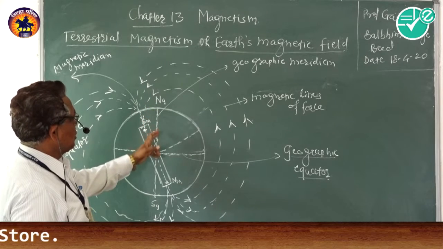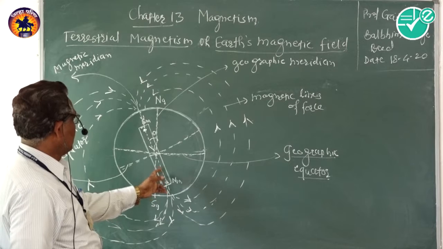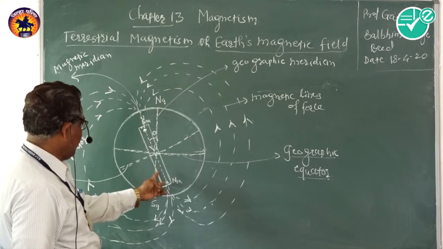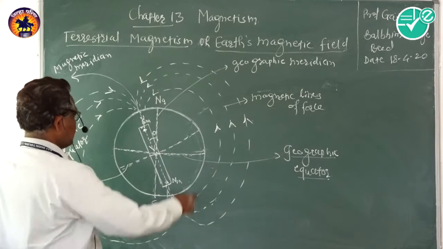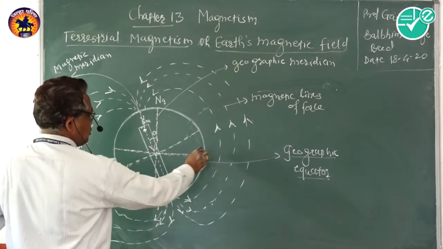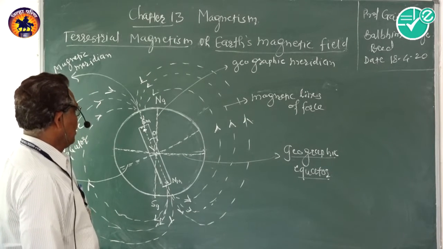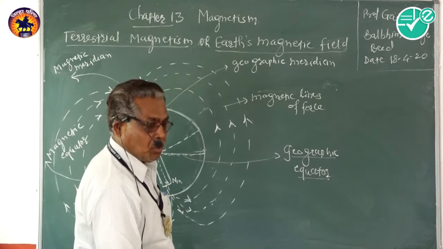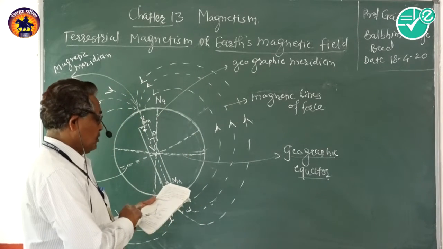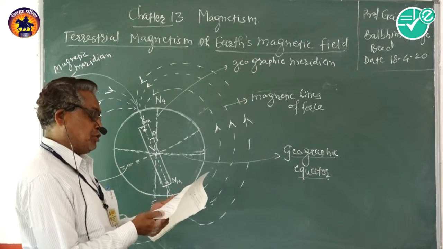Now this is nothing but the geographic meridian, this is the magnetic meridian, this is the geographic axis, this is the magnetic axis, this is the magnetic equator, and this is the geographic equator. Now we have to see further the angle of dip and magnetic field declination.